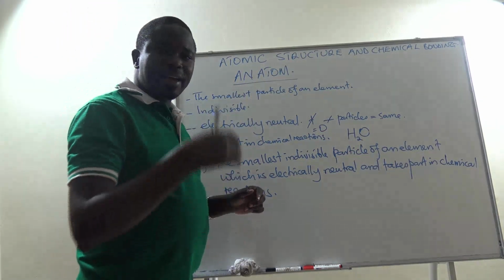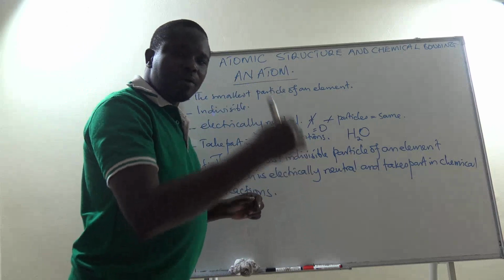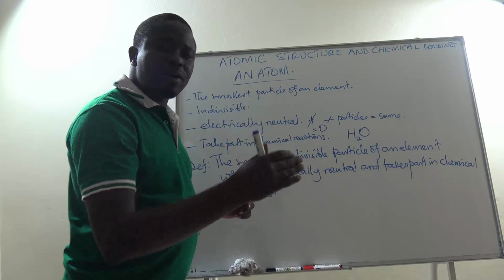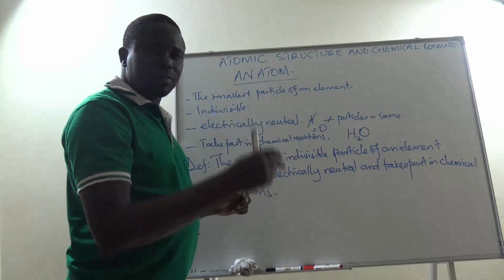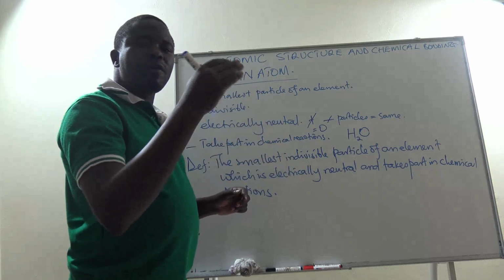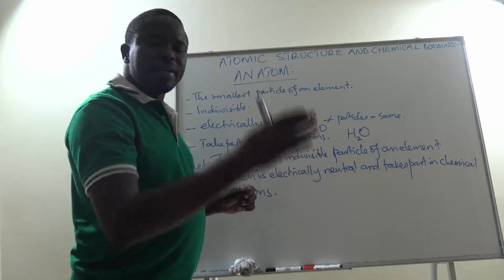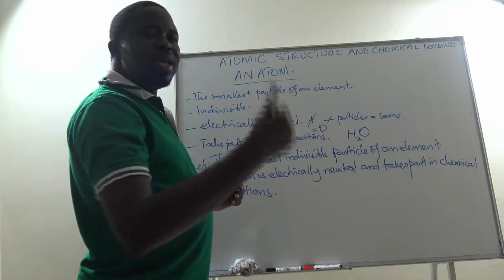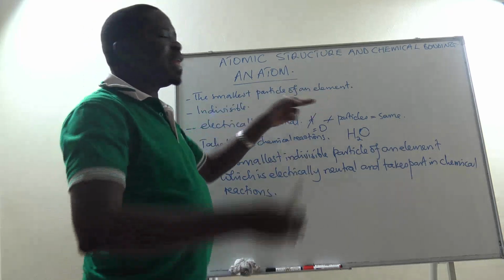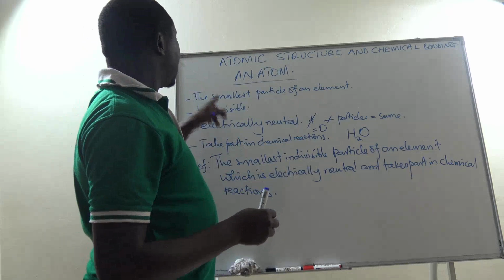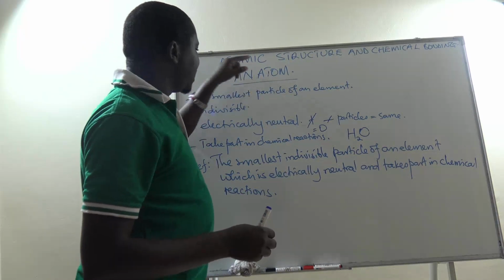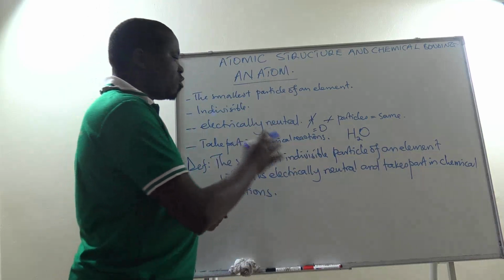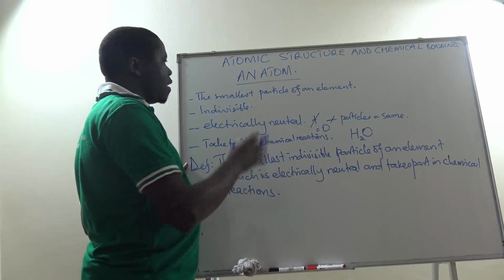We have elements like sodium, calcium, magnesium, aluminium, phosphorus, sulfur, chlorine, boron, nitrogen, oxygen, fluorine, carbon, lead, zinc, manganese, chromium, copper, and many others. All those are elements, and their smallest particles are what we call atoms. So an atom is the smallest indivisible particle of an element. It is electrically neutral and it takes part in chemical reactions.